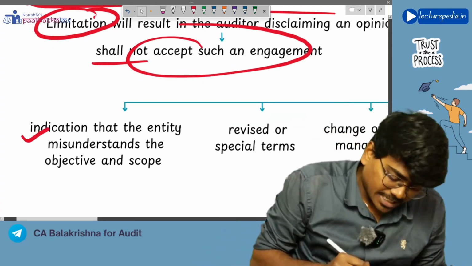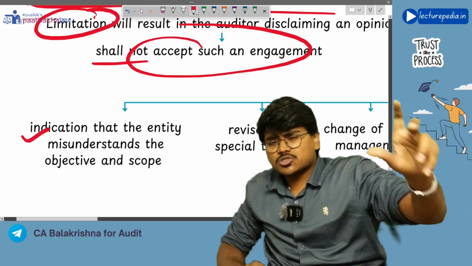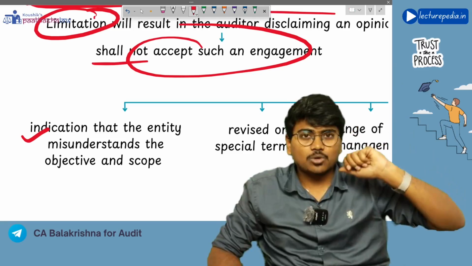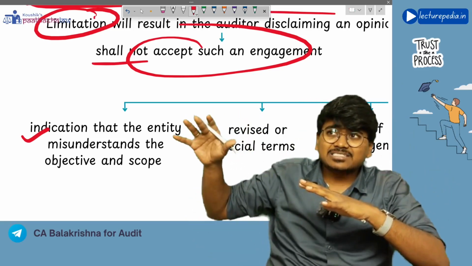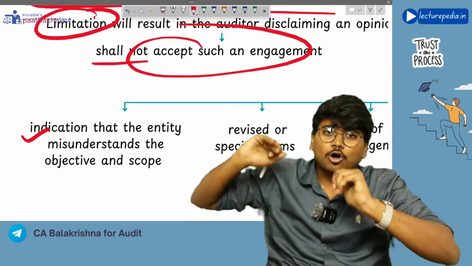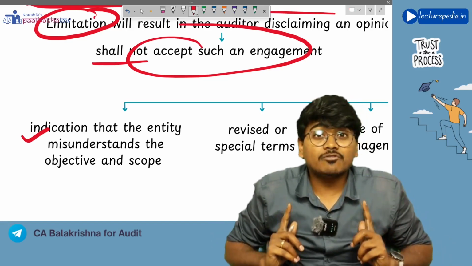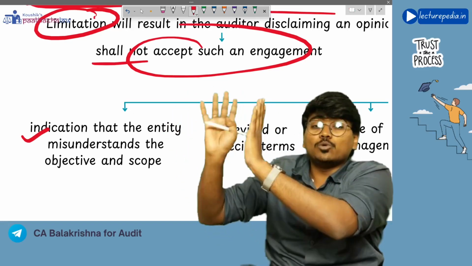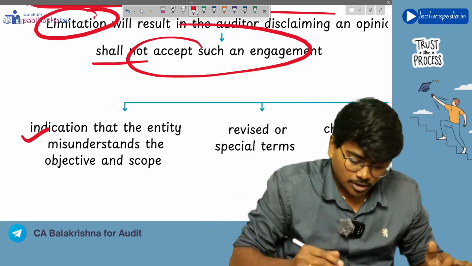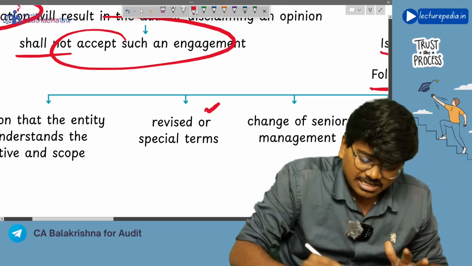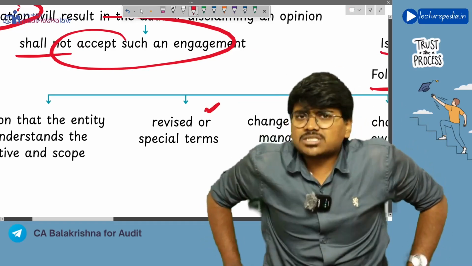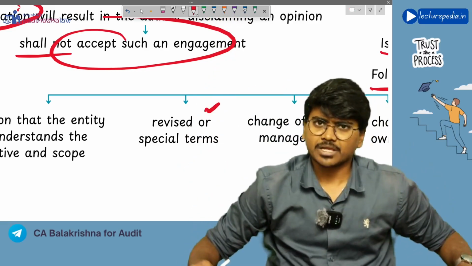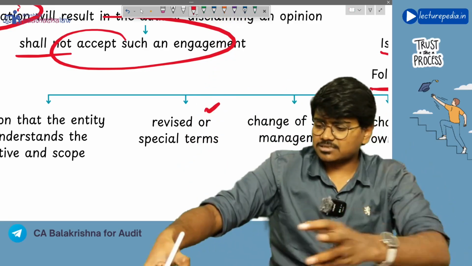What are they? First of all, an indication that the entity has misunderstood the scope and objective of the audit. In the previous engagement letter that I have given, I think the entity has misunderstood the scope and objective of my audit. Then what will the auditor do? For the second year, he will draft the engagement letter in detail and give a new engagement letter to the management. So this is one of the situations. Next, if there are revised or special terms, of course, if there is a change in the terms of engagement, then you will give a new engagement letter for the second year.